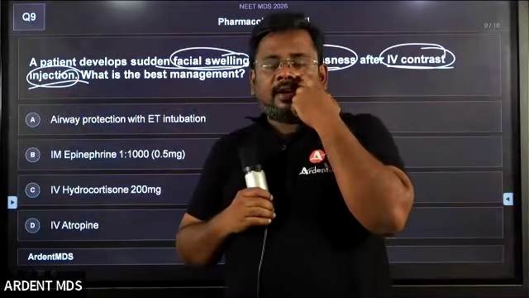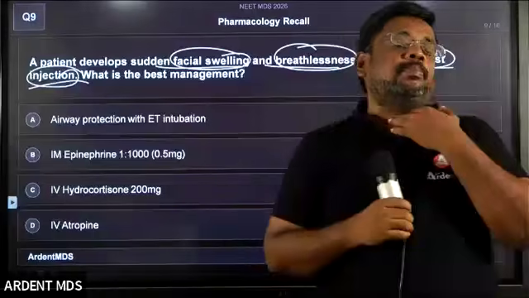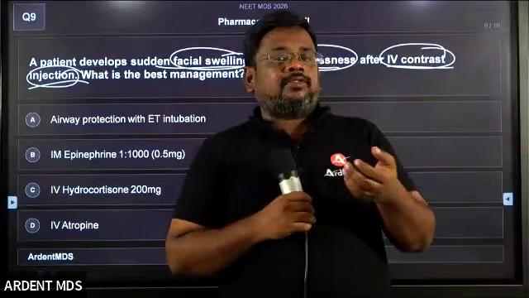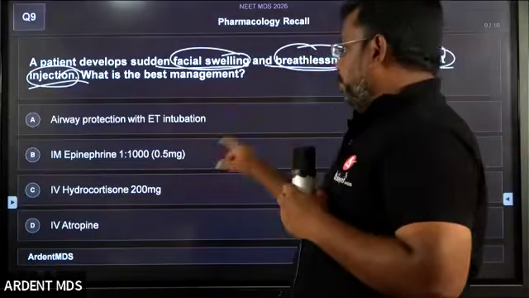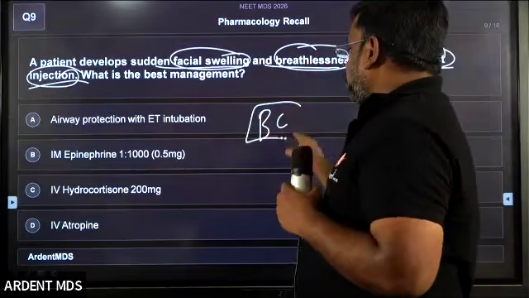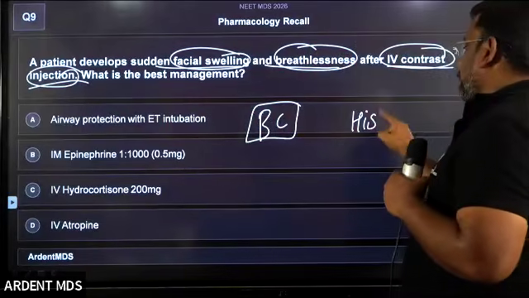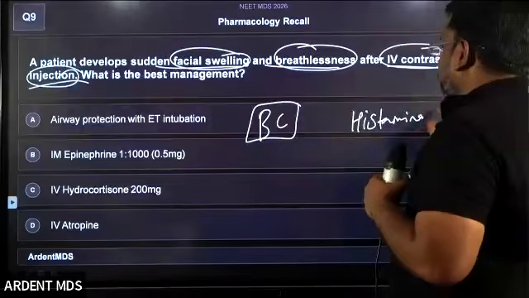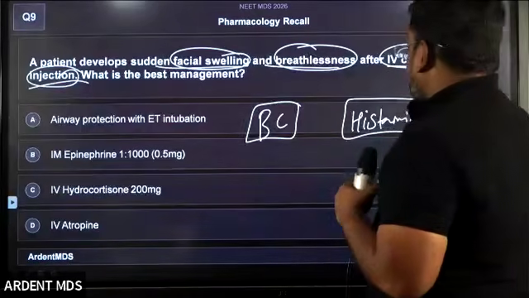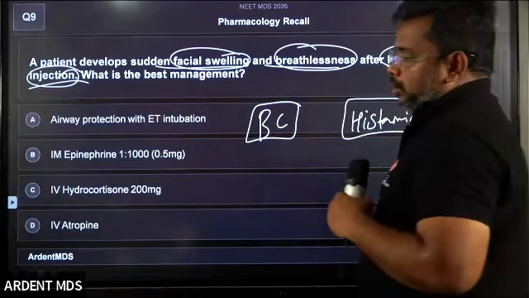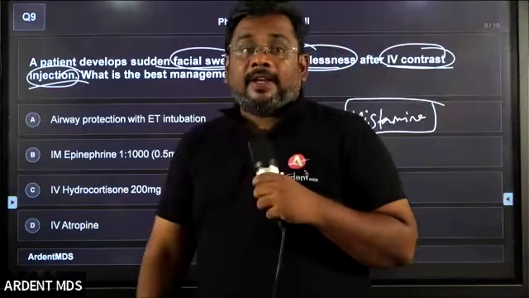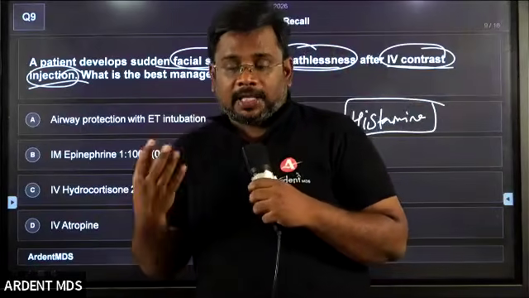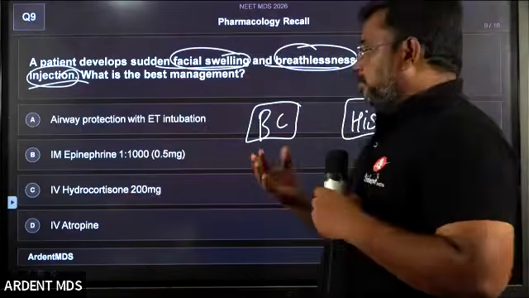Whenever the patient has breathlessness after an injection, that means bronchoconstriction. The bronchoconstriction is caused by the massive release of histamine. Histamine causes bronchoconstriction. When there is an anaphylactic shock, histamine is released.